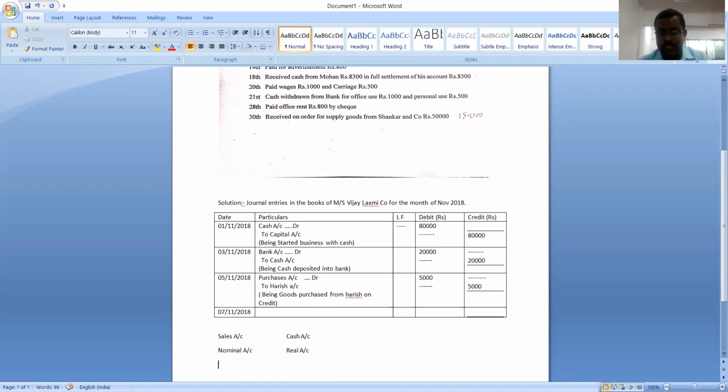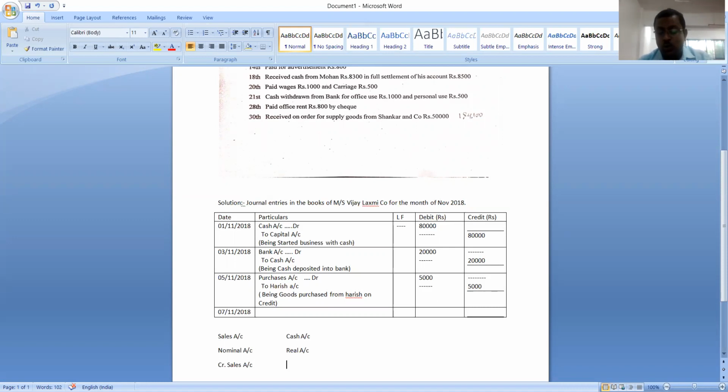Here sales account is a nominal account. What is the rule of nominal account? Debit all expenses and losses and credit all incomes and gains. Actually, here sales are income to the business, so we should credit the sales account. And the cash account belongs to real account. What is the rule of real account? Debit what comes in and credit what goes out.